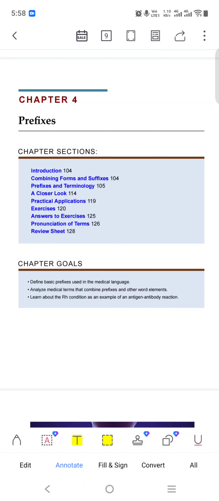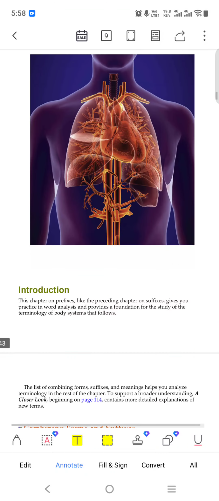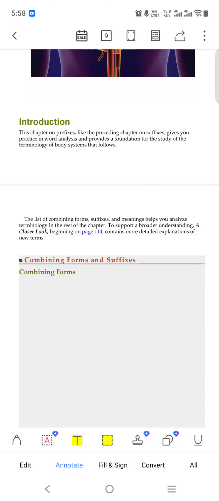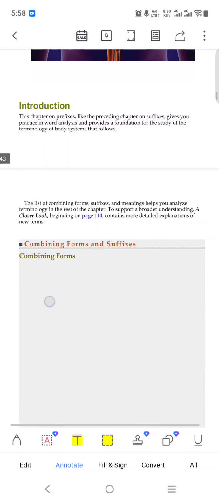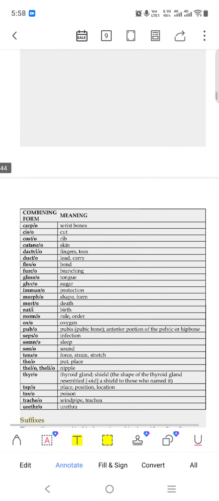So before we have seen suffix, and now it is prefix. Prefix means those words which come before a word. Okay, so now we will see combining forms, and suffix and prefix terminologies are also there. So let's move on. Those words which come before are the prefix.